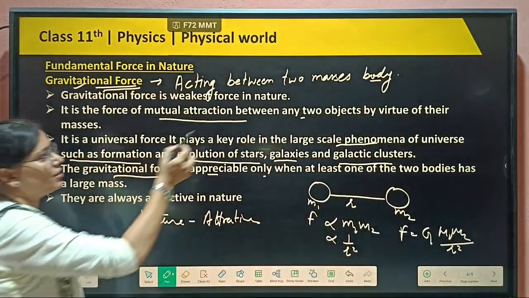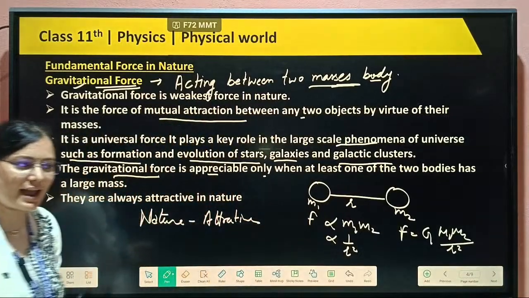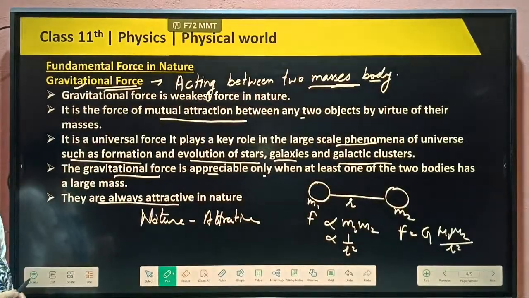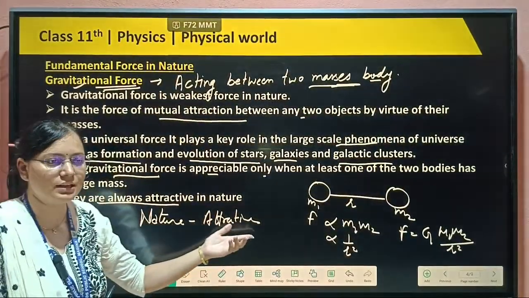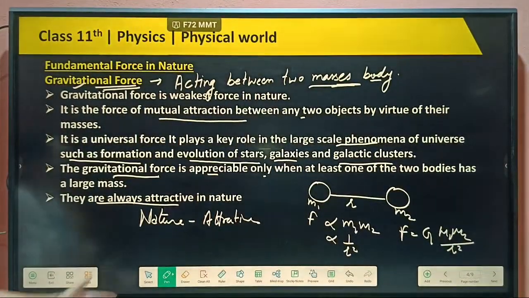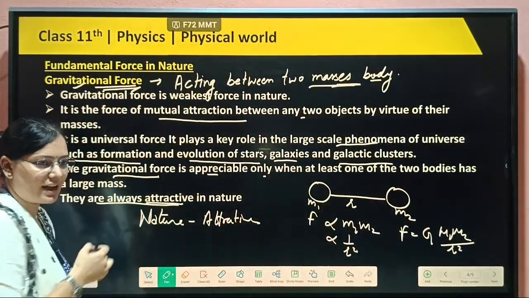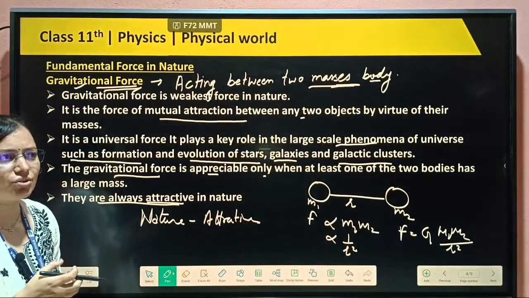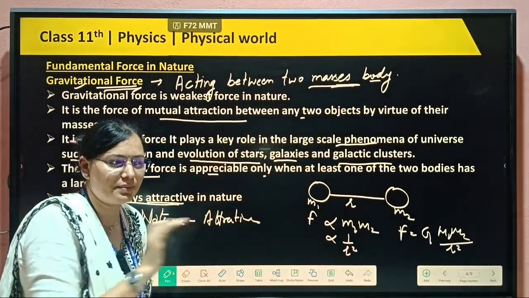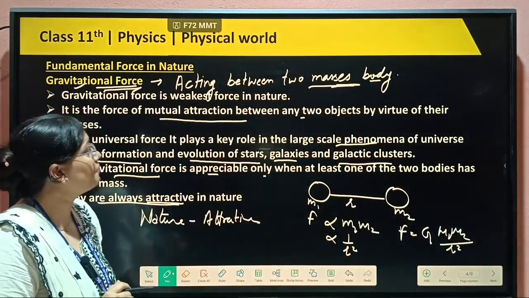As I told you initially, if a body has mass, only then will this force act. Last, it is attractive in nature. For example, if we throw any object upward, it will not keep going up; it will always come downward due to the gravity of the earth. Okay, thank you.